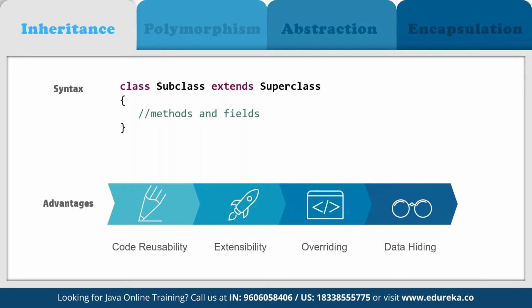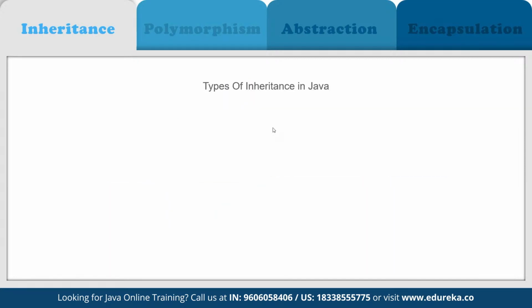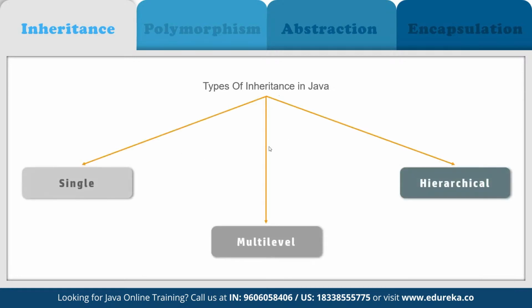Again, it can be extended to multiple classes, and we can use it for overriding methods as well, and for adding data from one class to the other if we don't want something to be visible to all the other child classes. Now, if we talk about types of inheritance, there are three main types available: single, multi-level, and hierarchical.